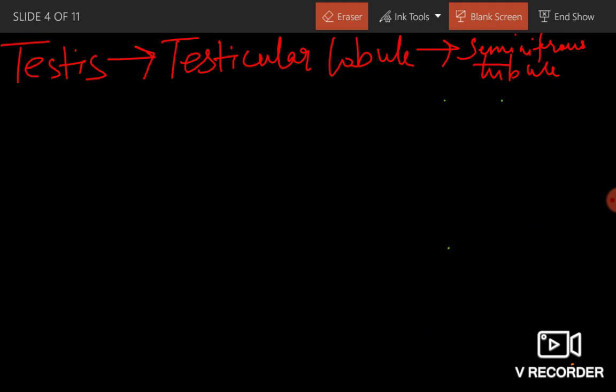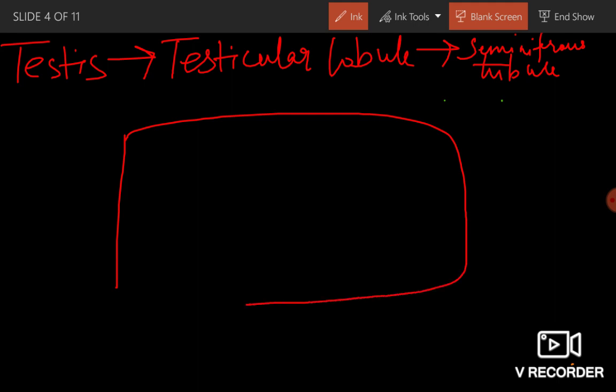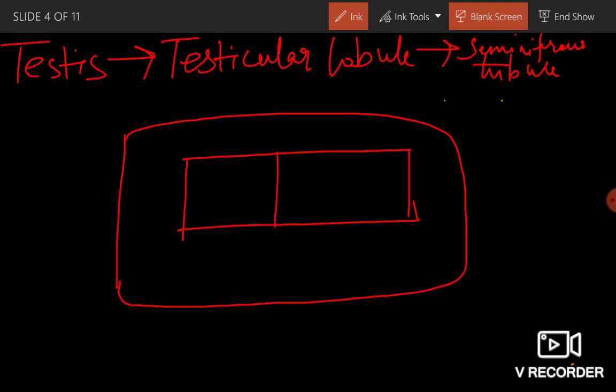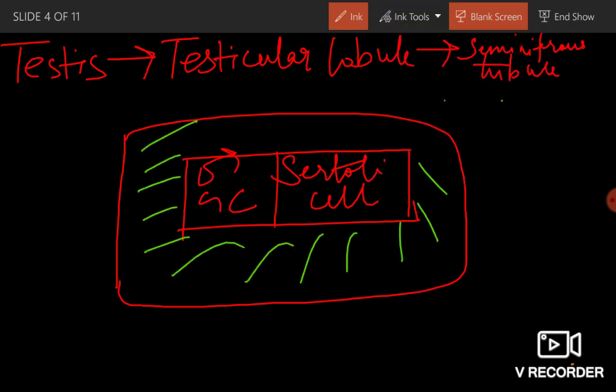Let me erase it. Now the seminiferous tubule which I was talking about. See, suppose this is a seminiferous tubule. It has two types of cells, male germ cell and Sertoli cell. Okay, that is about the seminiferous tubule. But the outside space is known as interstitial space.